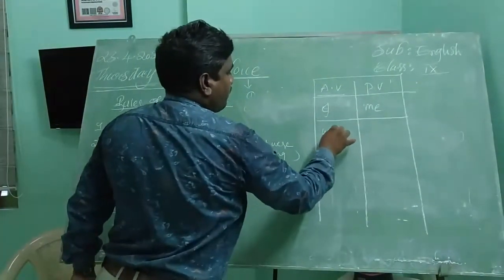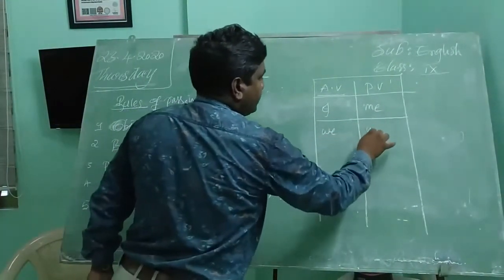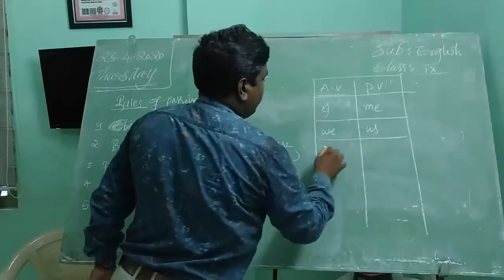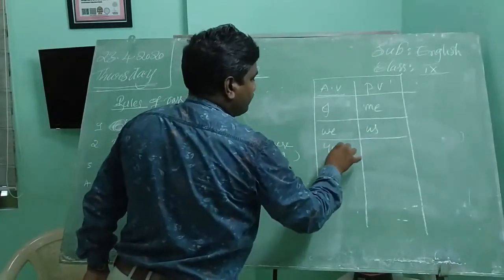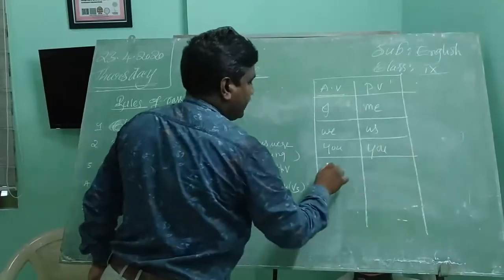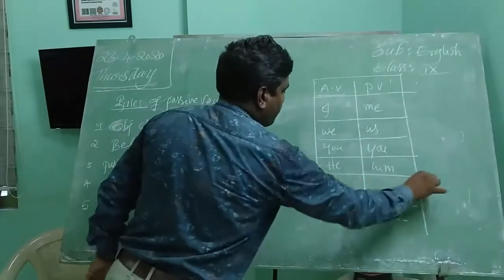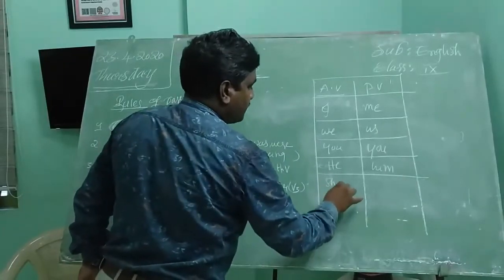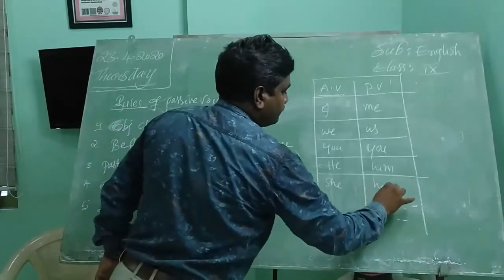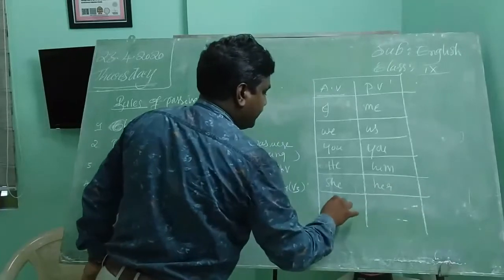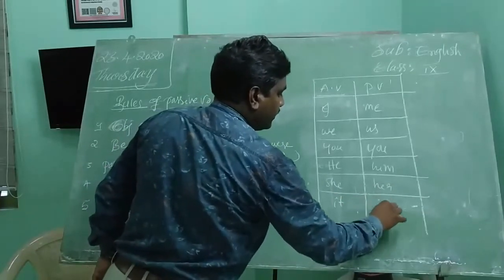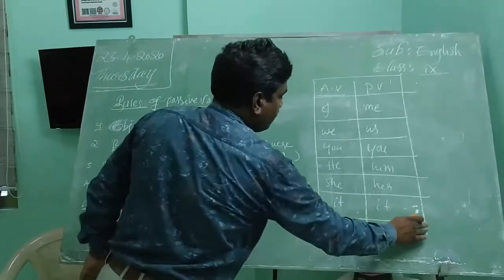Next, pronoun we will be changed to us. Next you, you. Next he, him. Next she, her. Next it, it.